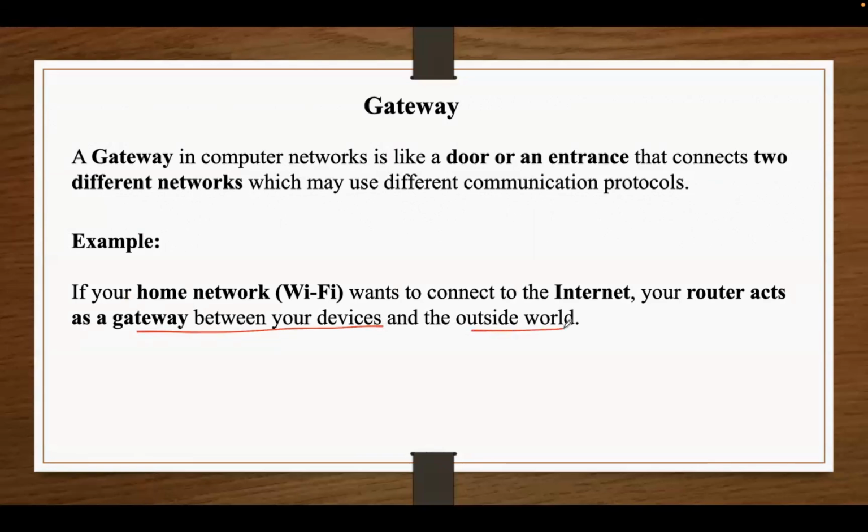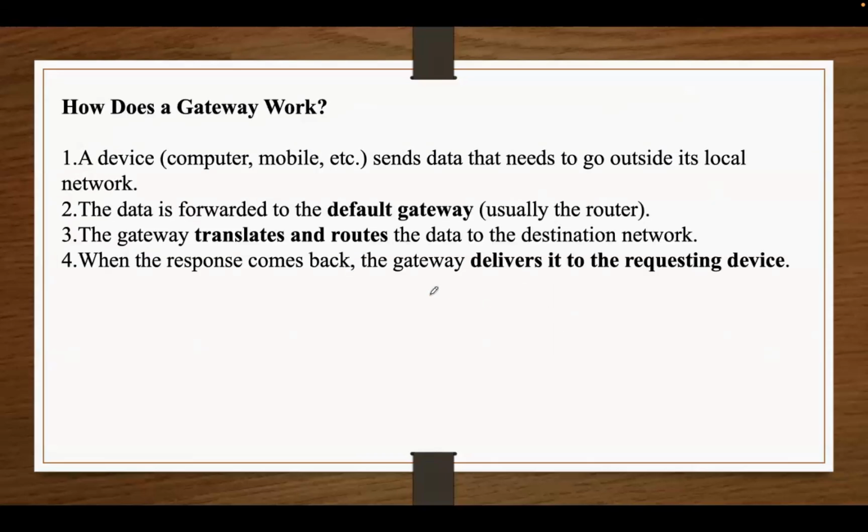So simply we can say that a gateway allows the data to enter or leave your network by translating between different systems, making communication possible. And this is how a gateway works. Say your device wants to access something outside its local network, say browsing a website. In that case, that data is sent to the default gateway. Usually a router is used, and the router is the door that connects your home network to the internet.